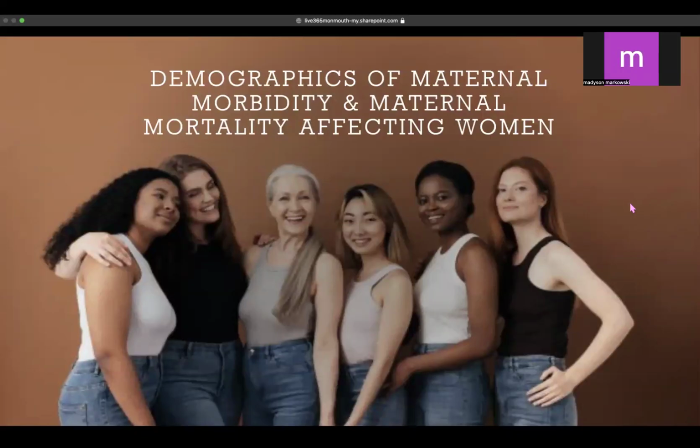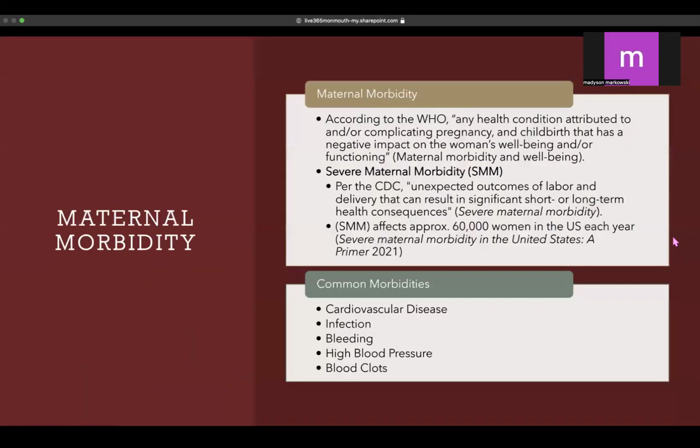So first, we are going to be looking at the demographics of maternal morbidity and maternal mortality rates in general, affecting all women worldwide, not specifically geared towards Poland or the United States. So first, we are going to be looking at the maternal morbidity. According to the WHO, any health condition attributed to and or complicating pregnancy and childbirth that has a negative impact on the woman's well-being and or functioning is considered maternal morbidity.